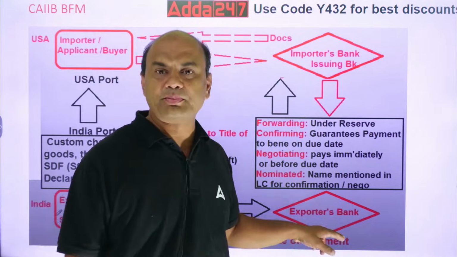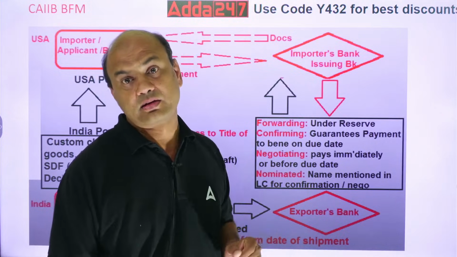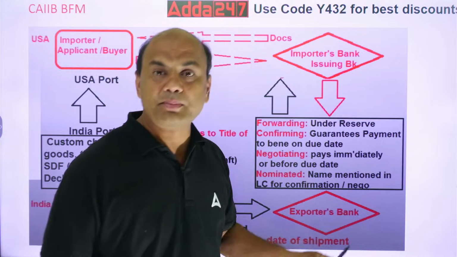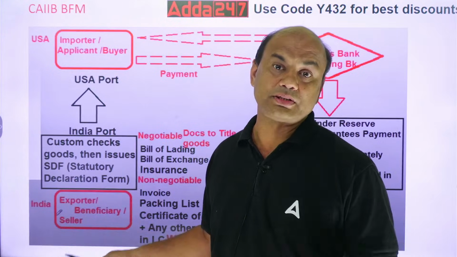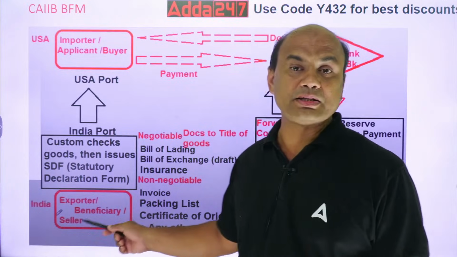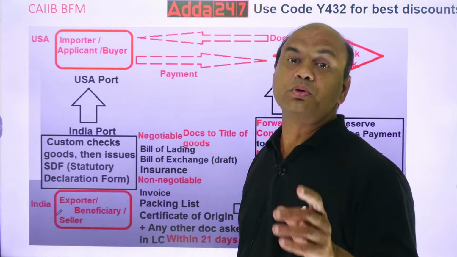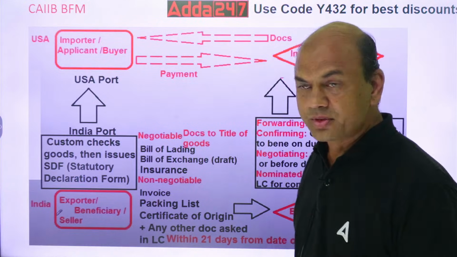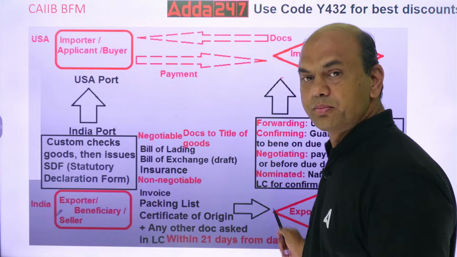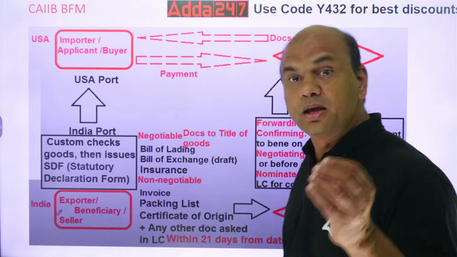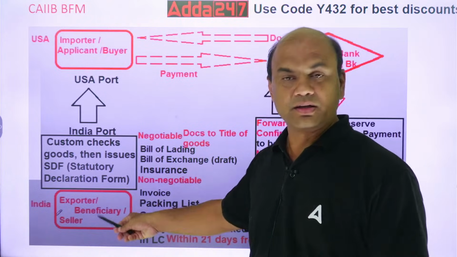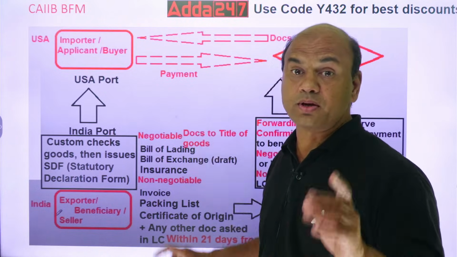Second role is, if this bank is a negotiating bank, then this bank will immediately pay to this person. This is called post-shipment finance. So in post-shipment finance, the exporter's bank immediately pays to this exporter.